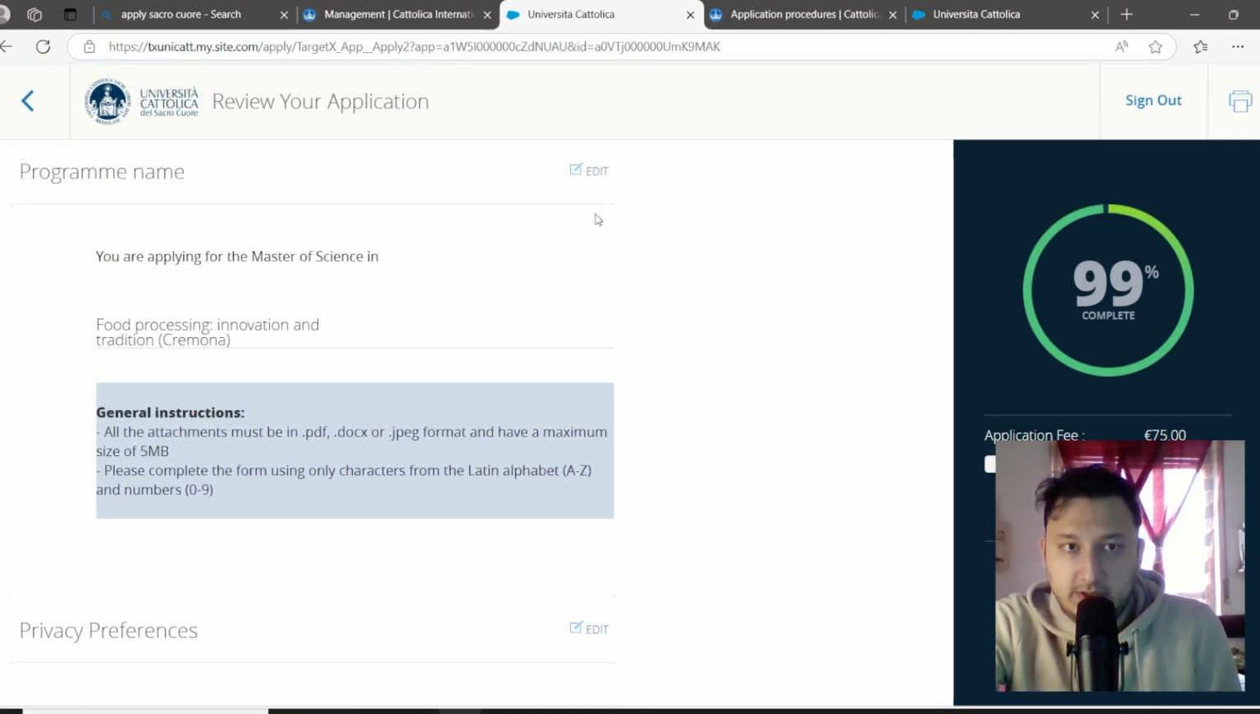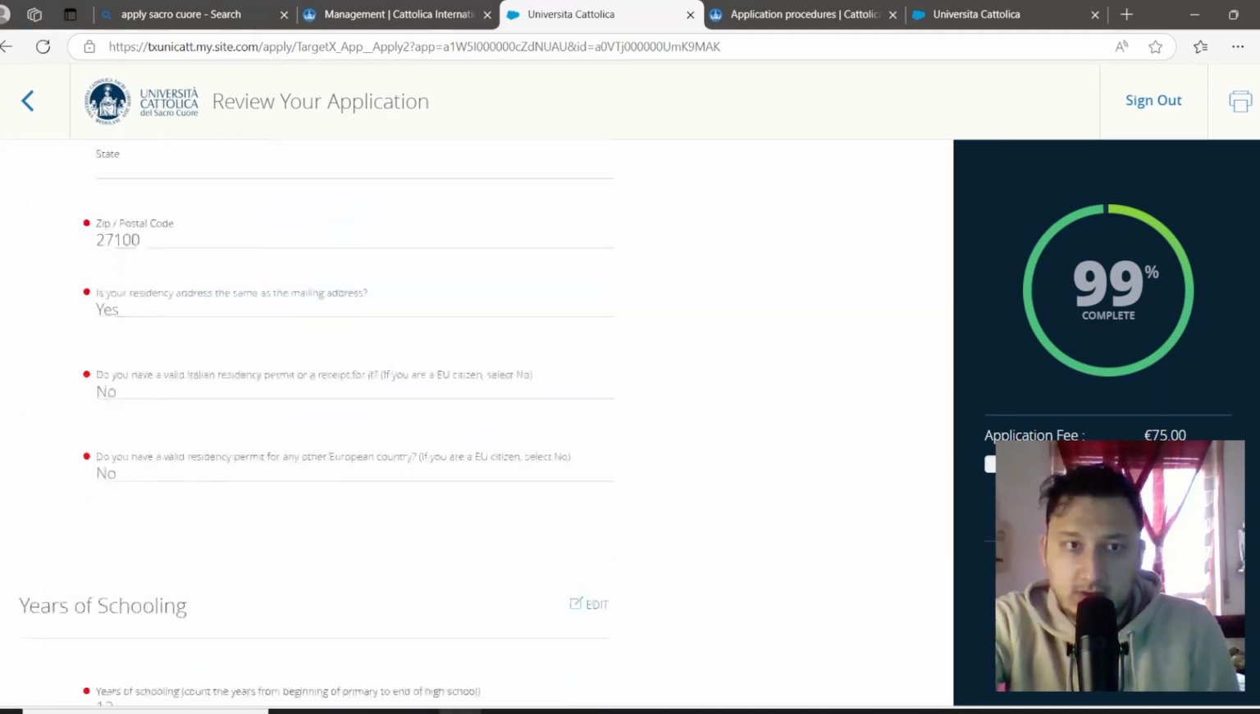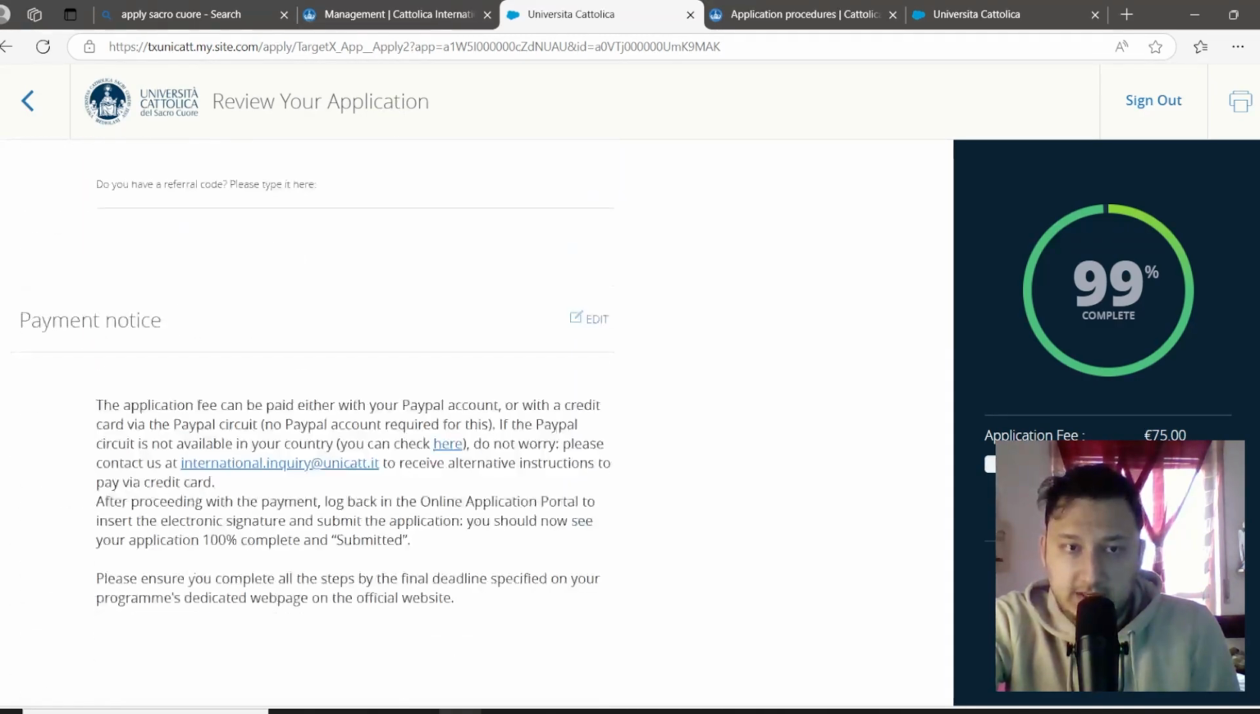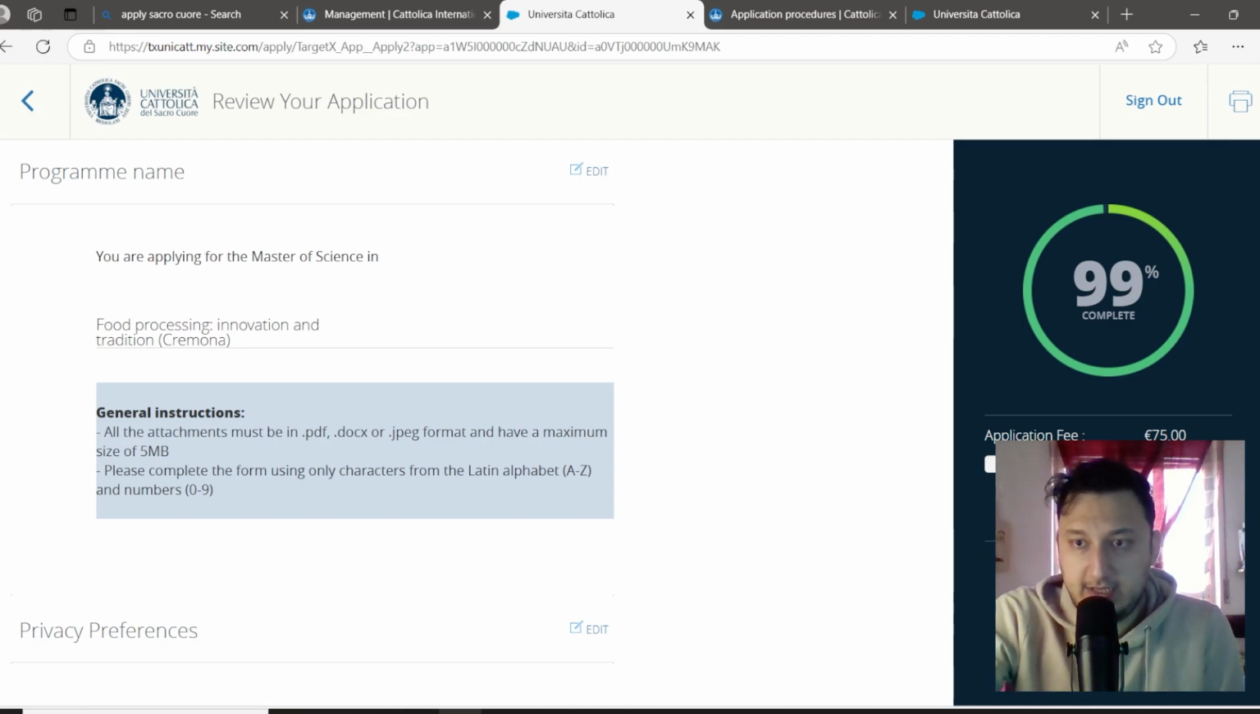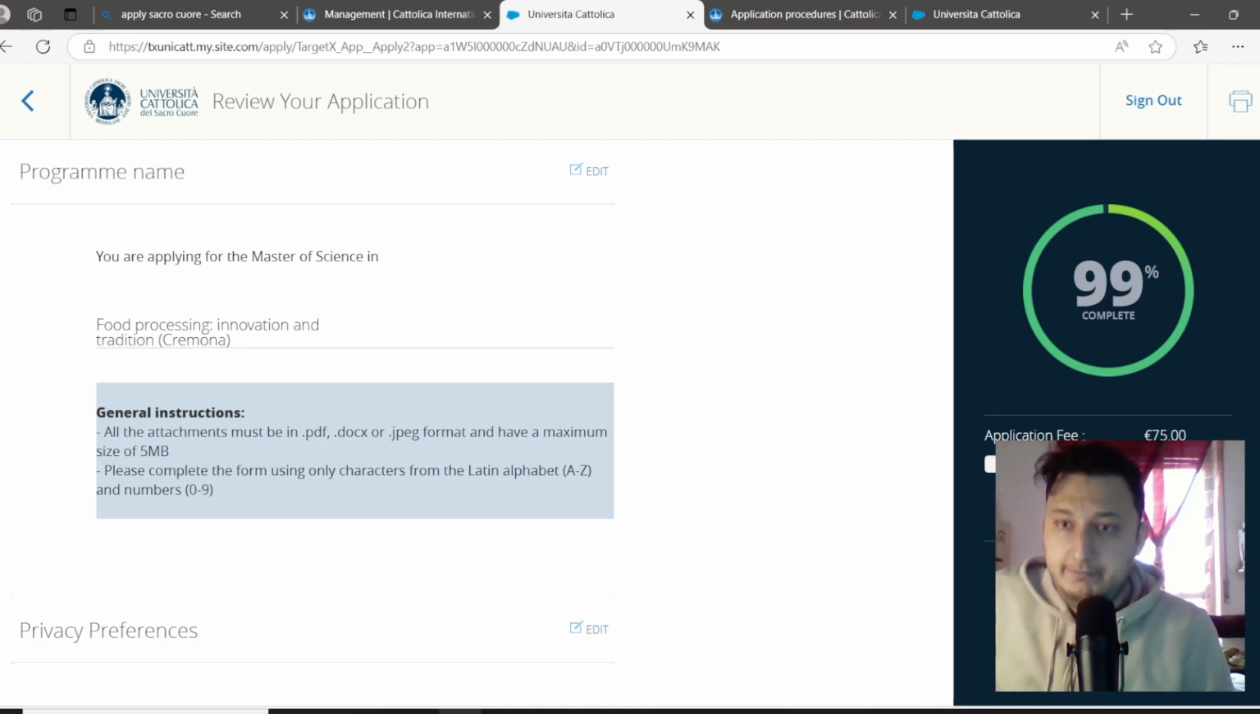Here you can see your information on the left side. You can check if it is correct or not, and also you can print it from here. There is an email, and you should save and pay. Click on save and pay 75 euros for the application fee of this university.